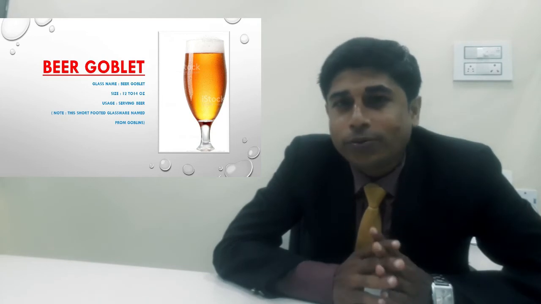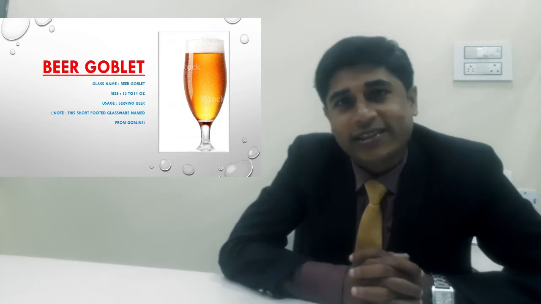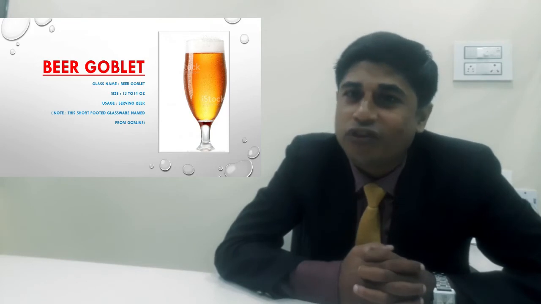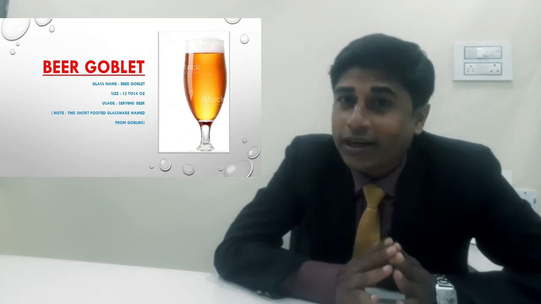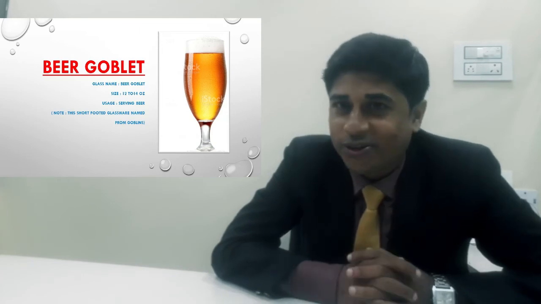We can use this glass as a beer glass, or we can use it for any kind of mocktails, any kind of cocktails also. Okay, so all the beer glasses should be 12 to 14 ounce, because I told you the reason.